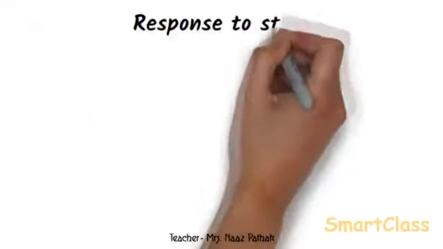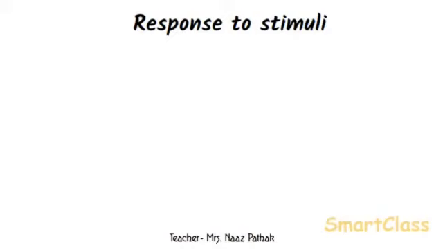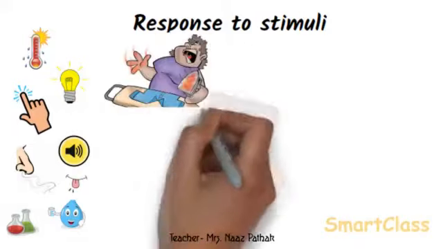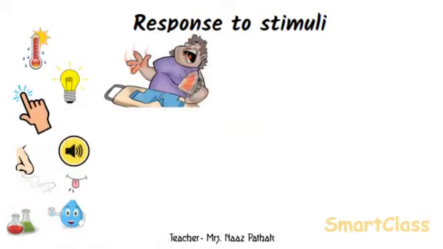Response to stimuli. The changes in surroundings to which living things respond are called a stimulus. The living things respond to external stimuli like heat, light, touch, sound, smell, taste, water, and chemicals. Response to such stimuli is usually in the form of some movement of a body part. For example, if a person touches a very hot object, he responds to the stimulus of heat and immediately pulls the hand away from the hot object.